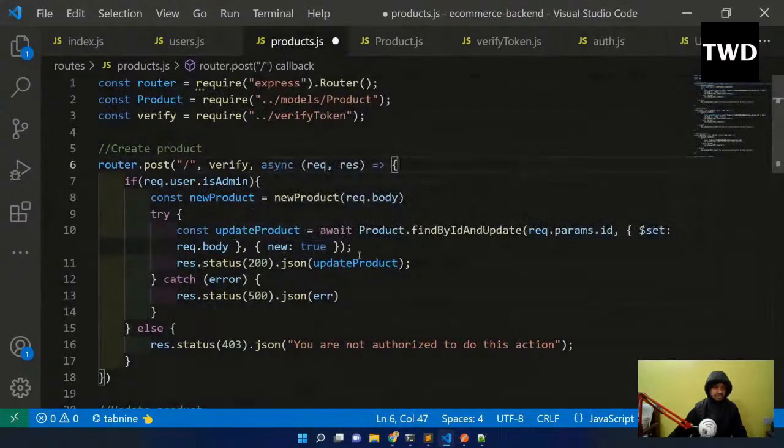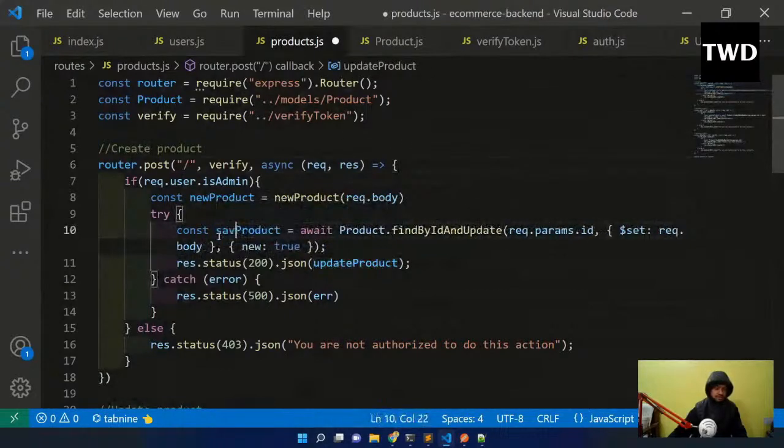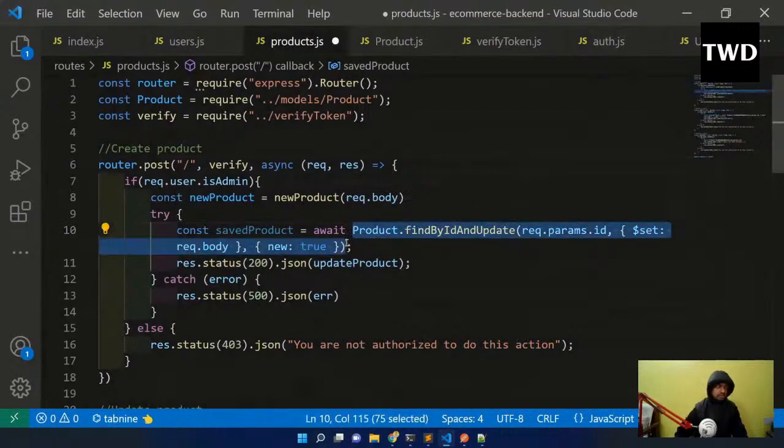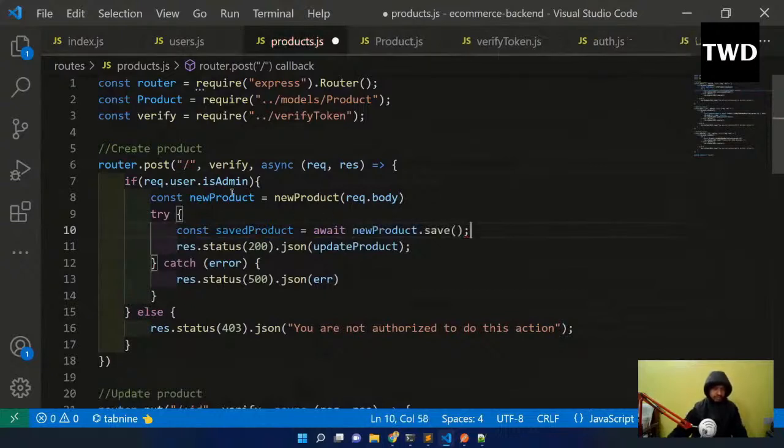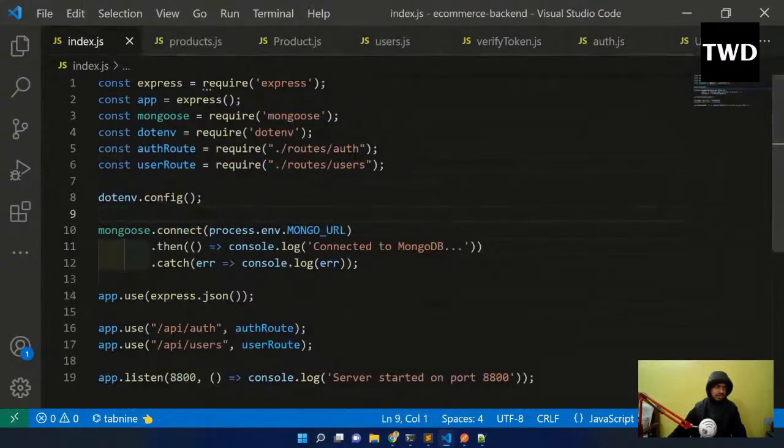So req.body is there, then const savedProduct is not like this. We don't want this, we just want to do newProduct.save, whatever I am creating here. newProduct.save I have to do. And then this savedProduct will go here, and everything else is the same. Save it, and maybe we will add this now in the index.